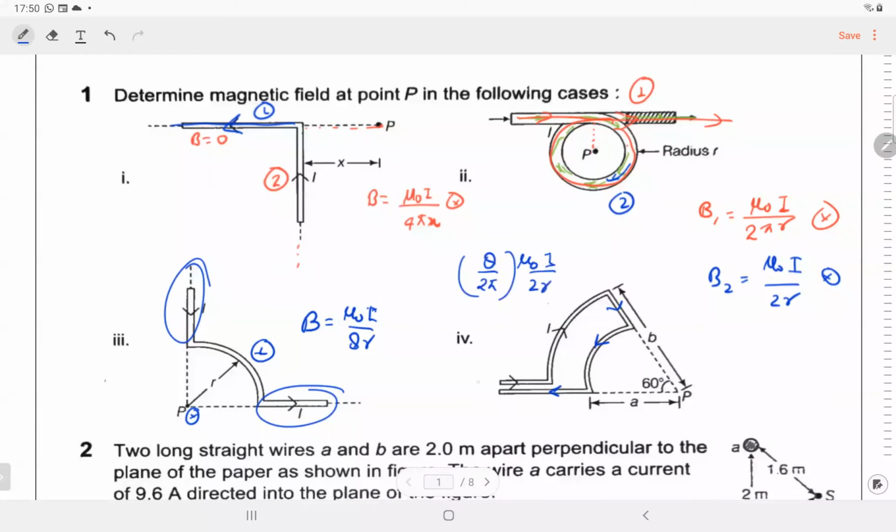So these two straight wires will not produce any magnetic field. This straight wire will not produce any magnetic field because point lies in the same line. What remains are these two circular arcs, 1 and 2. Calculate the magnetic field due to these two circular arcs and then find the result. If they are same direction, then add. If they are opposite direction, then subtract.